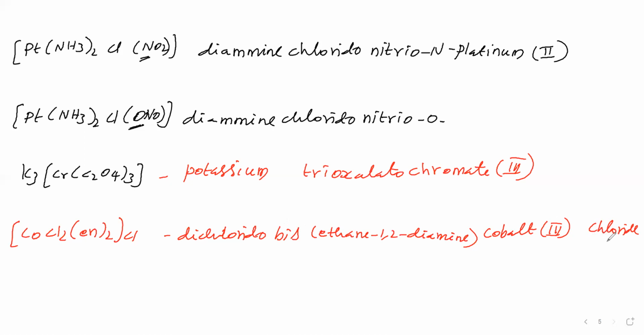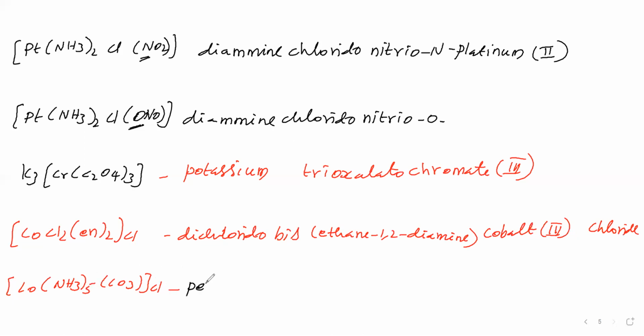Next complex is Co(NH3)5 CO3 Cl. We first say the complex name. The complex is a cation, so in the name of the complex we say the ligands first.